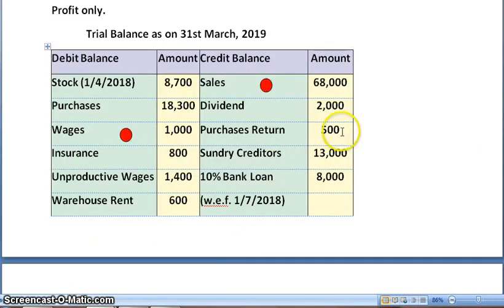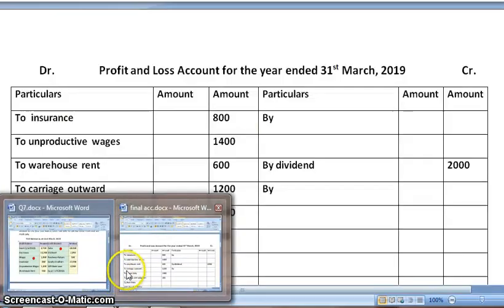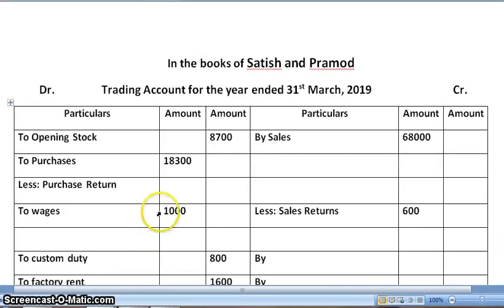Next, purchase return. This amount would be deducted from purchases, trading account debit side. Amount is 500. And on deducting, in the outer column we will get 17,800.